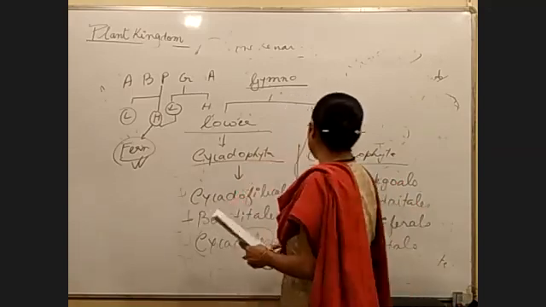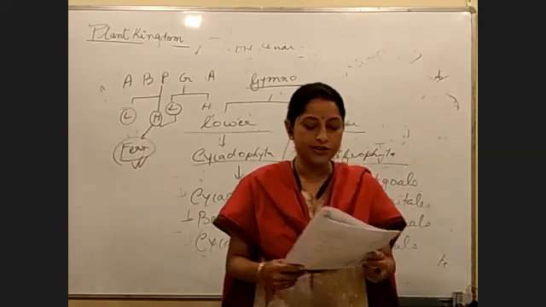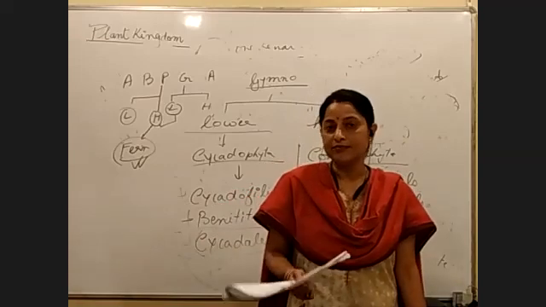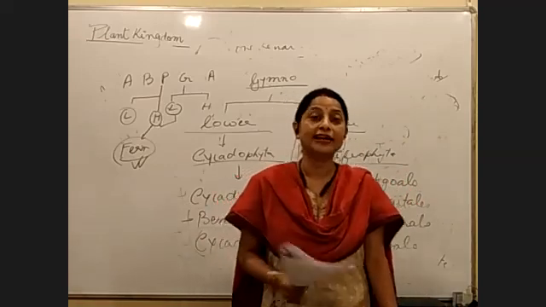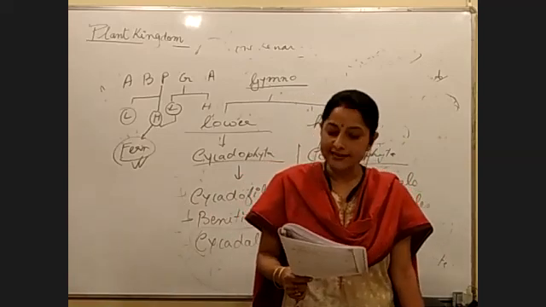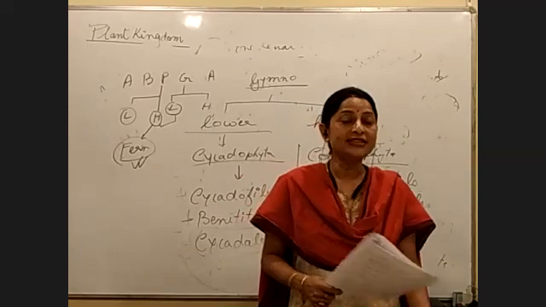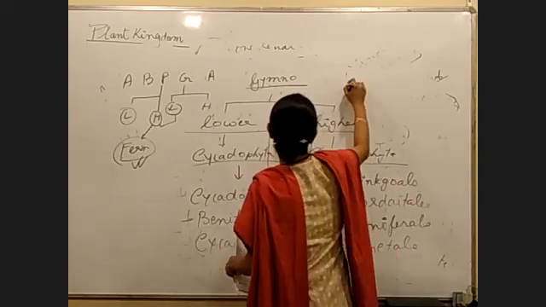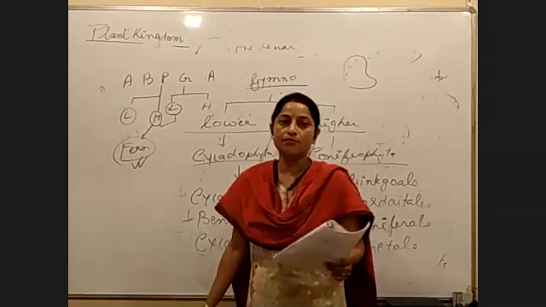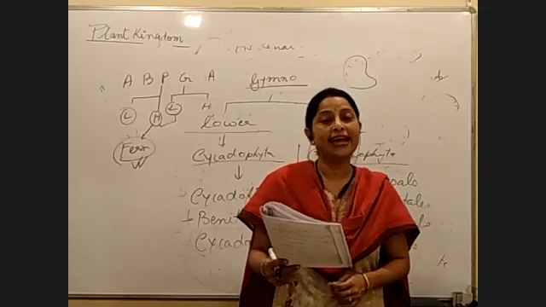Next, we come to the group Coniferophyta. We have to study a few points for all of these. The first one is Ginkgoales. Ginkgoales is written beside the diagram in NCERT. Please look into the diagram. Questions have come from there, asking to identify the diagram. It is the oldest group of Coniferophyta. Most of the plants are extinct. The surviving plant is called Ginkgo biloba. Why is it called biloba? Because the leaves look like they have two lobes, so it is called biloba. It is a living fossil, also called maidenhair tree.